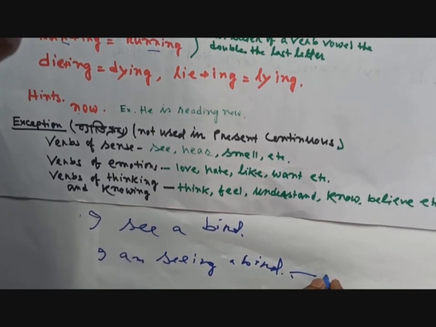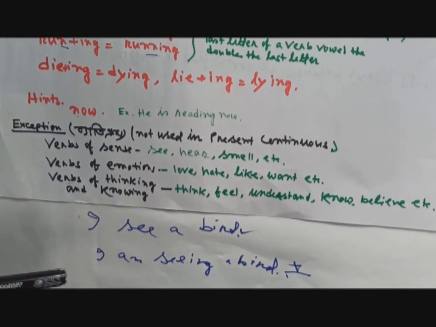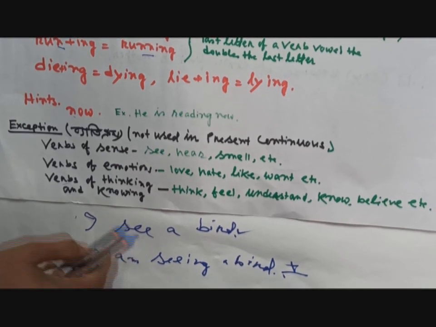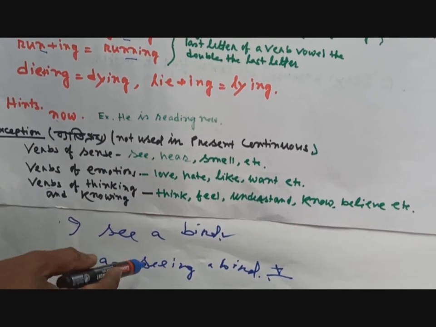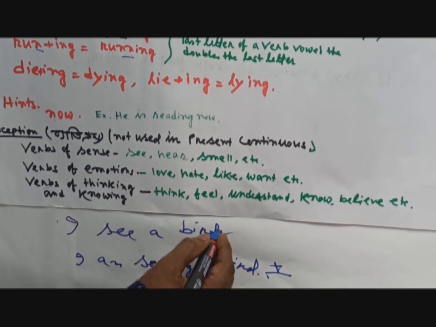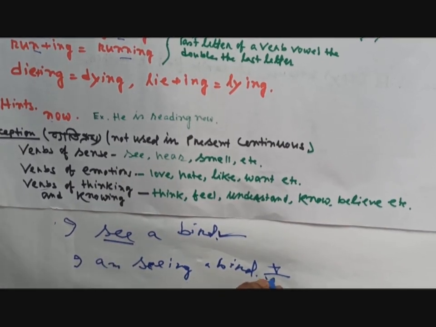This is incorrect. This is correct. This is incorrect, because we cannot add ing with these kinds of verbs. The verb here is see, so we cannot add ing. So this one is the right sentence. We have to write see as it is. We cannot write this way.